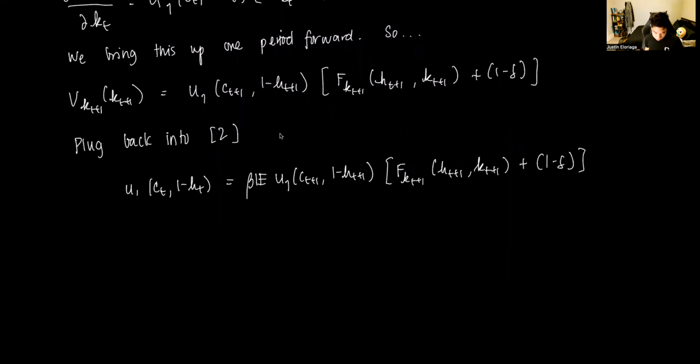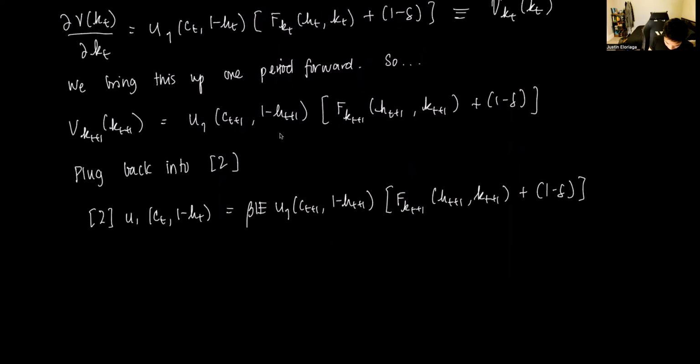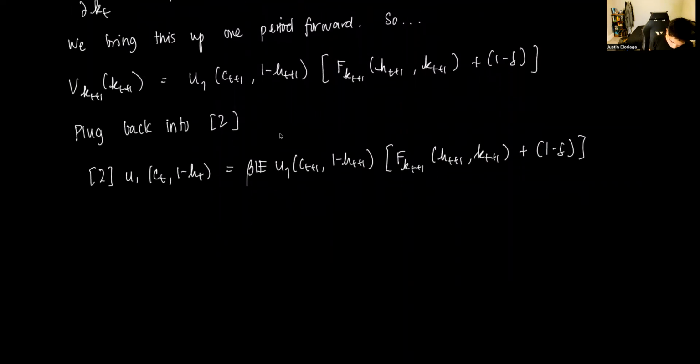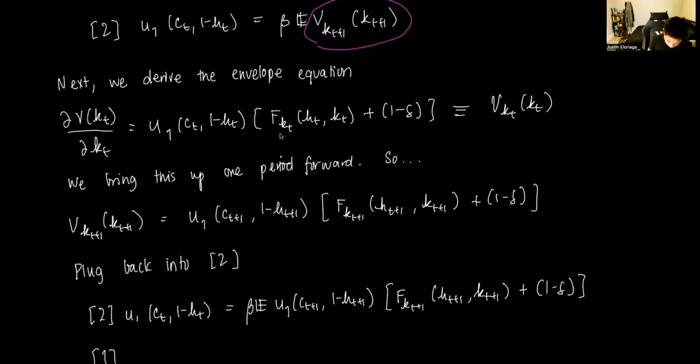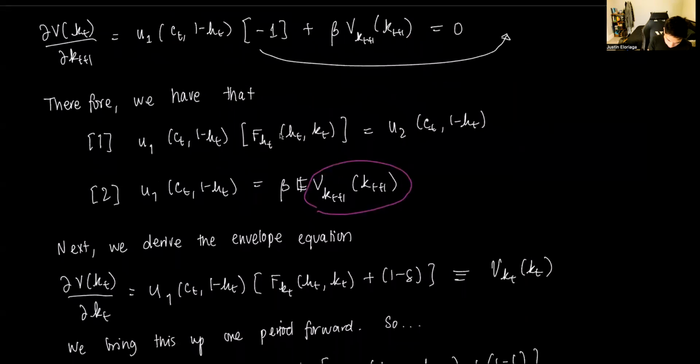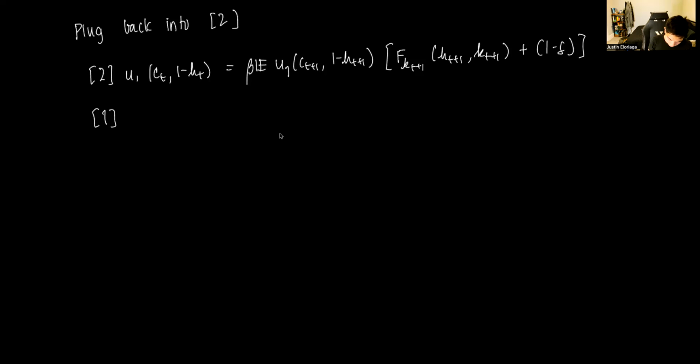So we have those there. That's our new equation 2. And just to refresh ourselves, let's copy equation 1, which is what we derived when we derived with respect to HT, and paste it over here.